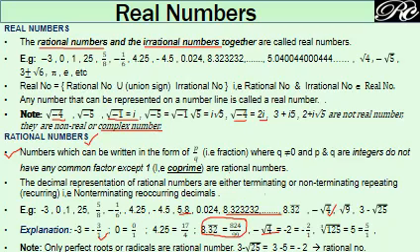Another, if you are taking a perfect root, say under root of 4 or minus under root of 4, it will become minus 2, it will become minus 2 by 1. Yes, it is also the ratio of two integers. If you take the cube root of 125, it is 5. It is 5 by 1. So all these are rational. And those real numbers which are not falling in the category of rational numbers are irrational numbers. So let us go for irrational numbers.